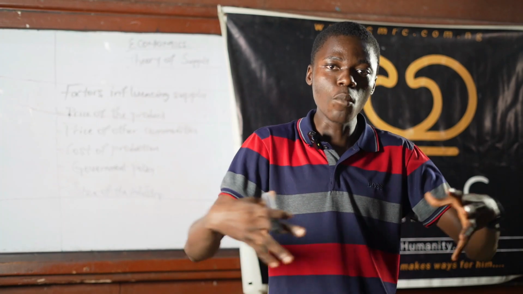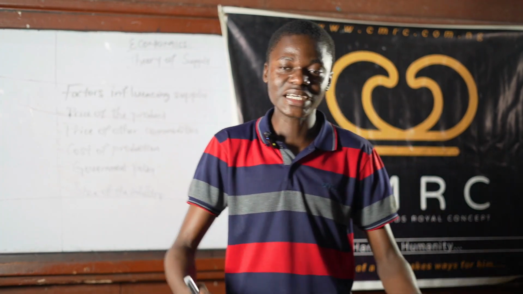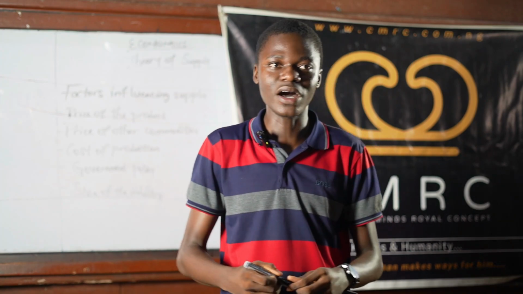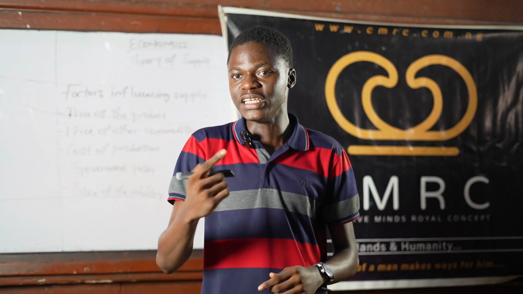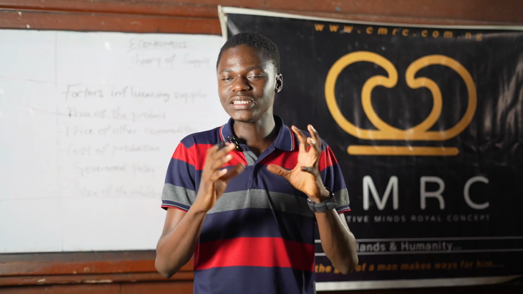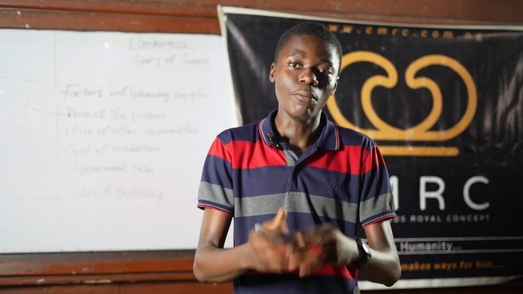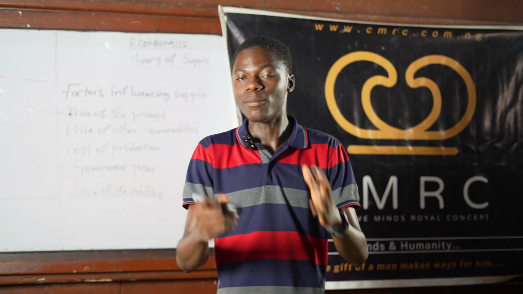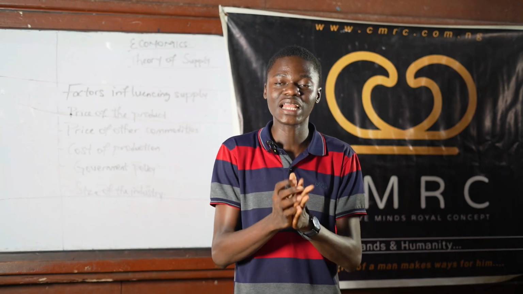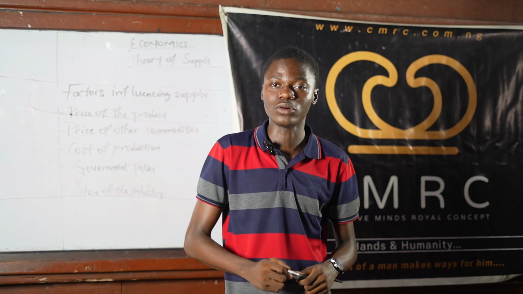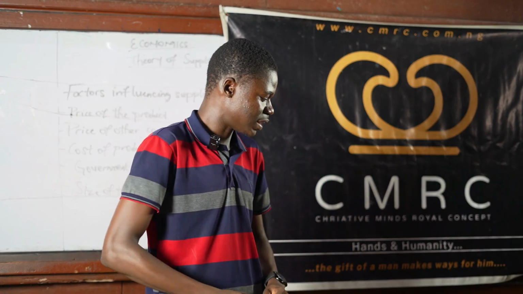If there are more sellers in that industry, the quantity supplied to the market would increase. But if, for example, we have a single monopoly in the industry, the quantity supplied to the market is limited. But if we have abundance of sellers in the industry, we have higher quantity supplied. I hope you understand that.